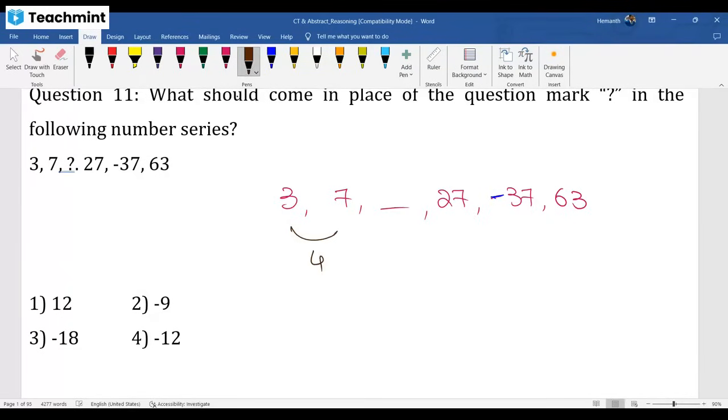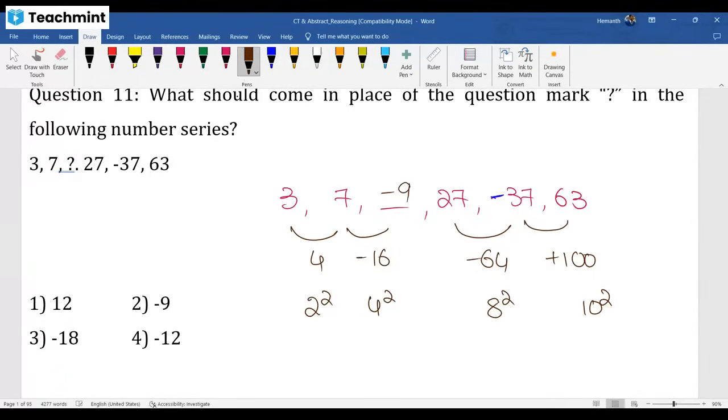The difference here is 4, sir. The difference here is minus 64, sir. The difference here is plus 100, sir. My dear friend, 4 is 2 square, 64 is 8 square, 100 is 10 square. Here, 4 square is 16, we need to subtract. Then 6 square is 36. See the beauty. Minus 9 is the answer. The differences are squares, but with plus, minus, plus, minus signs alternating. See the question level, my dear friend. When you are learning something, feel happy.